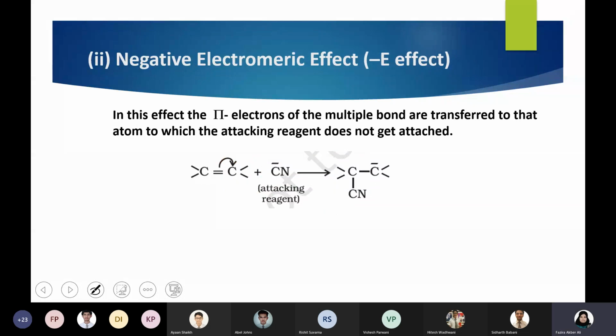And negative electromeric effect means the electron transfer is happening, but the attack is happening on the next atom, not the same atom. That is what a negative electromeric effect is. That means the electron transfer happened and the attacking reagent is not attached to the carbon where the electron transfer has happened. So this is how you can differentiate positive and negative electromeric effect.